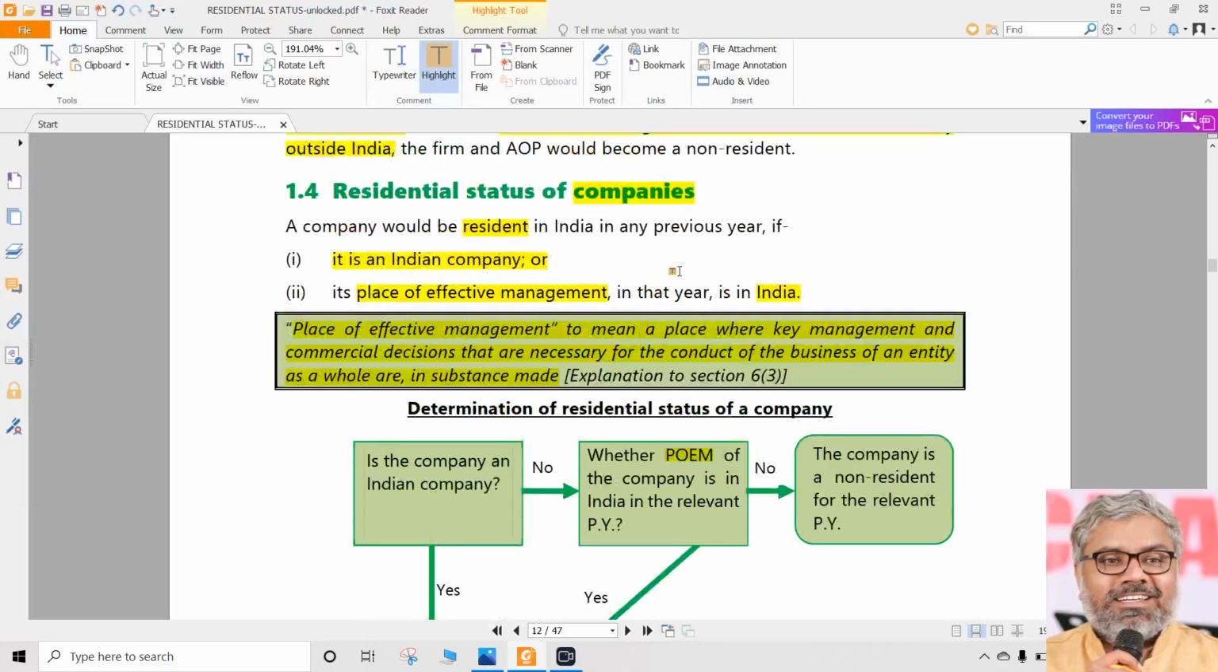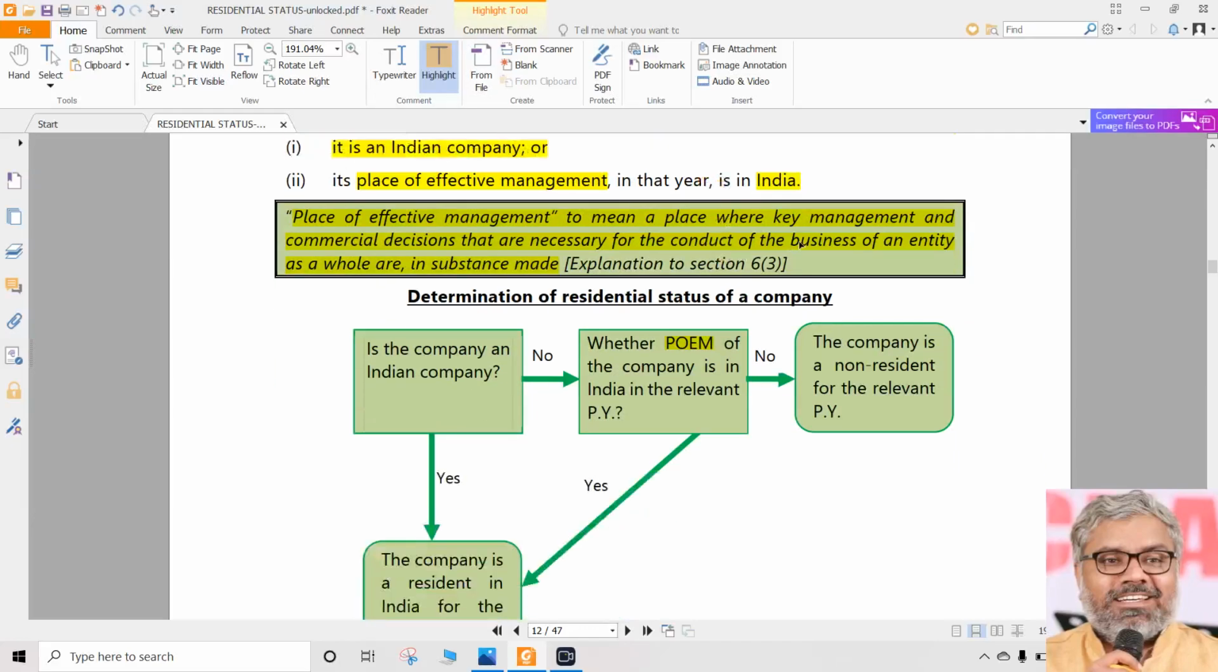So when asked, they said, okay boss, you are all having problem with understanding what is place of effective management, let us explain. So they explained like this fantastically, where they are telling that key management and commercial decisions. Nobody will tell us which are key and which are not key. They just said key decisions. Key means not that lock and key. We are talking important management decisions and commercial decisions, once again, that are necessary for the conduct of the business. And which are necessary, which are not necessary, who will decide?